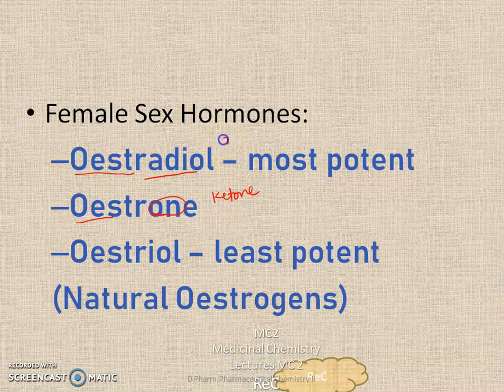Diol stands for 2-hydroxyl groups, and here also estra plus triol stands for 3-hydroxyl groups.